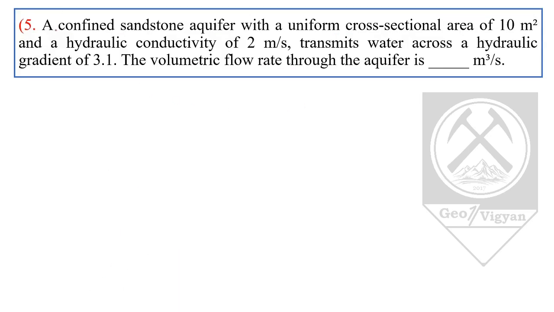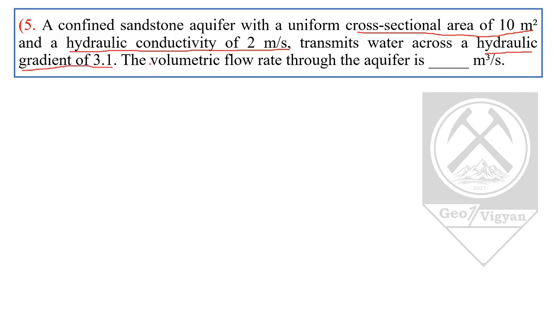Now coming to the fifth question. A confined sandstone aquifer with a uniform cross-section area of 10 meter square and hydraulic conductivity of 2 meter per second transmits water across a hydraulic gradient of 3.1. So here in the question we have been given cross-sectional area of 10 meter square, hydraulic conductivity of 2 meter per second and hydraulic gradient of 3.1.